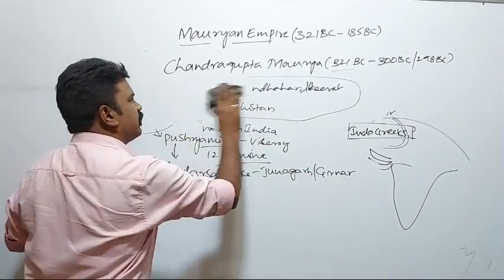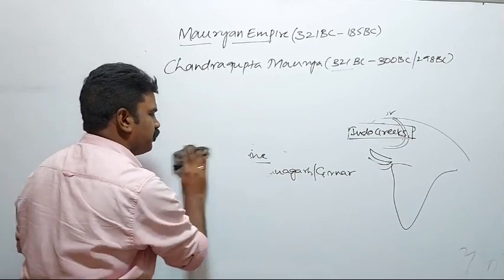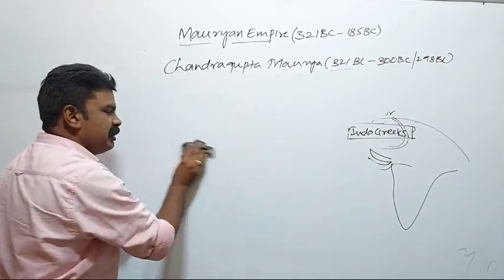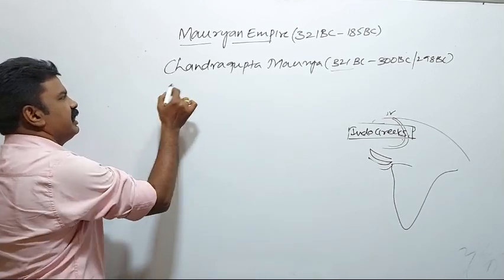And coming to the point of Megasthenes' Indica, Indica speaks about the complete administration of Pataliputra.